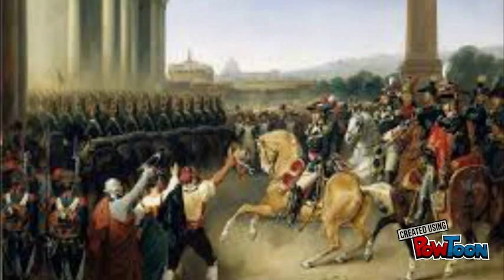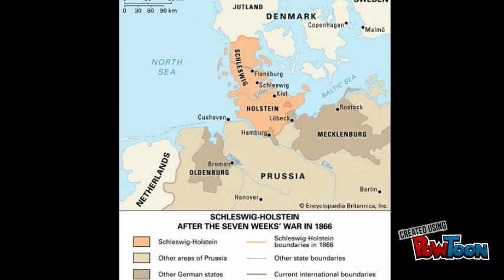At the end of the war, Prussia is dominant in northern Germany. Austria is forced to give up the Holstein territory and the German Confederation is over. Prussia gains additional territory and consolidates its power with the Northern German Confederation. The next war was the Franco-Prussian War. The Franco-Prussian War lasted from July 19, 1870 to May 10, 1871.